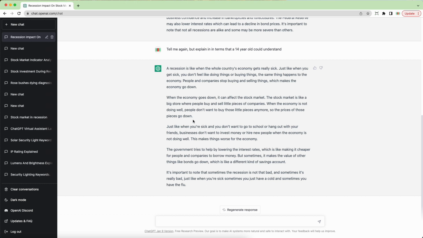And so it goes on and explains how when there's a turn down in the economy, it can affect the stock market. And it even explains a little bit about what the stock market is, right? The stock market is like a big store where people buy and sell little pieces of companies. When the economy is not doing well, people don't want to buy and sell those little pieces anymore. And so the prices of those pieces tend to go down. So that's a pretty good